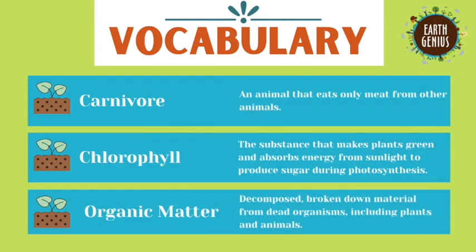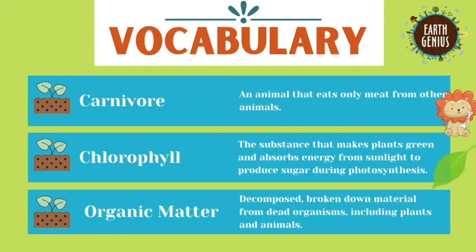A carnivore is an animal that eats only meat from other animals. They don't eat any plants. Some examples of carnivores are sharks and lions. If herbivores eat only plants and carnivores eat only meat, then what are humans? We are something special, which is a bonus word called an omnivore, and that means you can eat plants or animals.